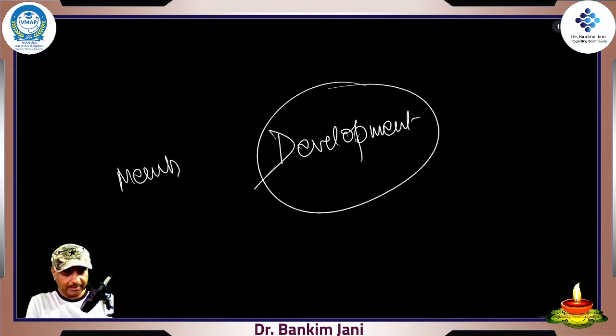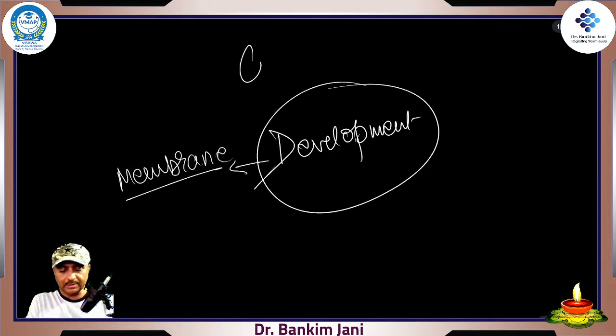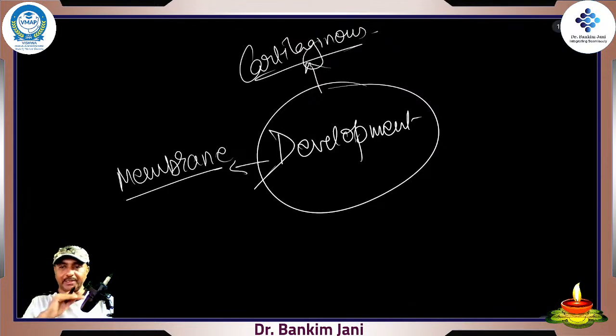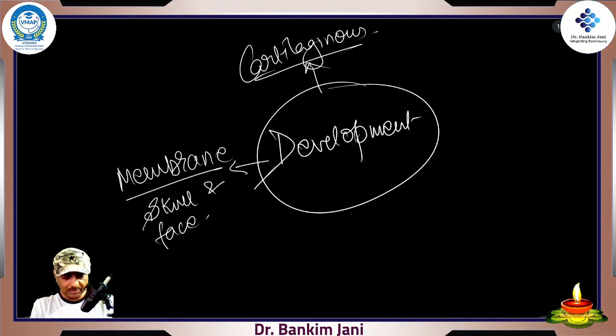One, the development, whether it is membranous development or cartilaginous development. Membranous development means they develop in layers, one by one. So all flat bones are membranous. The skull, the facial bones, they are membranous, right?